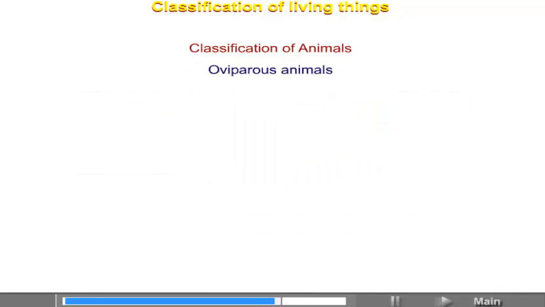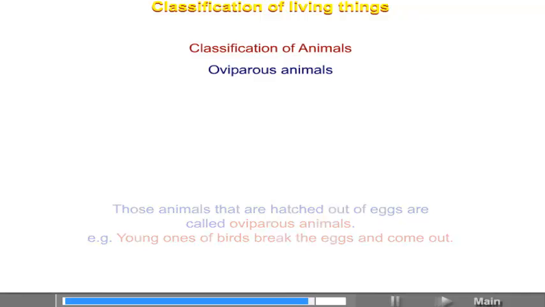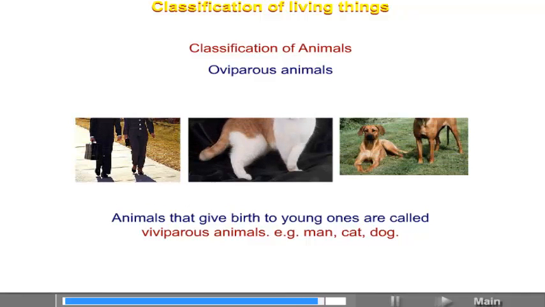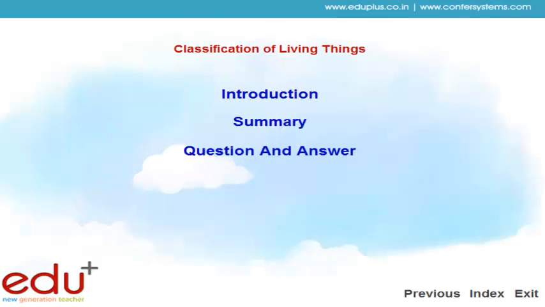Oviparous animals. Those animals that are hatched out of eggs are called oviparous animals. Example: young ones of birds break the eggs and come out. Animals that give birth to young ones are called viviparous animals. Example: man, cat, dog, etc.